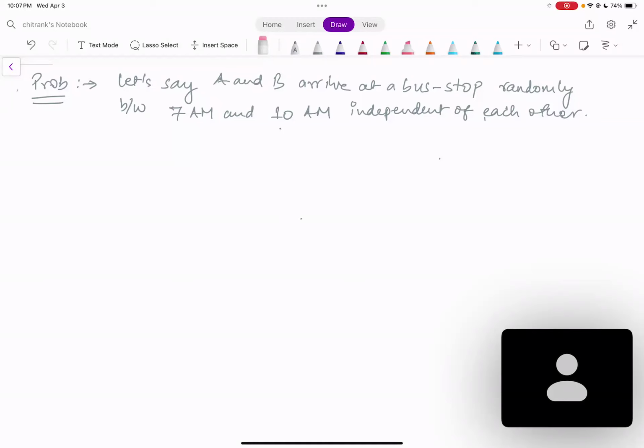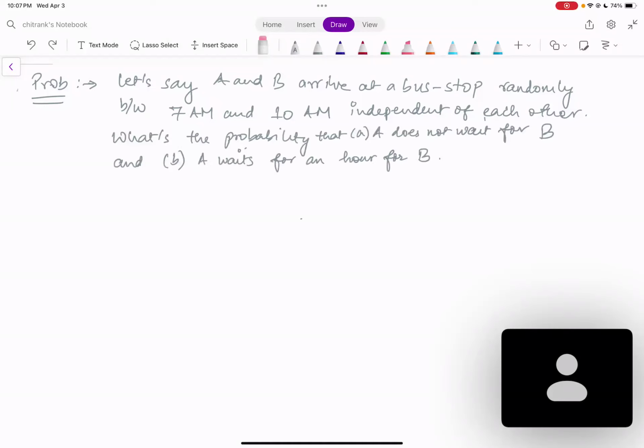Let's say A and B arrive at a bus stop randomly between 7 a.m. and 10 a.m., and that they're independent of each other. What you need to find out is the probability that A does not wait for B, and that's one part. The other part is to find the probability that A waits for an hour for B. And as we'll see later, this is not a very good question to ask.